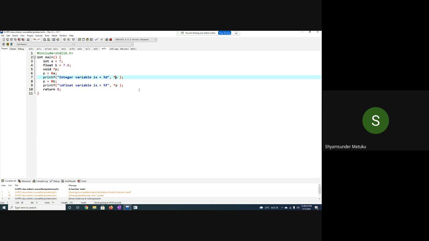So to make it work, what am I supposed to do? Int star typecasting must be done. Similarly here, float star typecasting must be done. It is perfect. I think I made a mistake somewhere. I think it should be one more. Okay, if I don't use it, let us see what is going to happen. Is it okay? Here also a closing bracket and opening bracket are gone. This is correct.